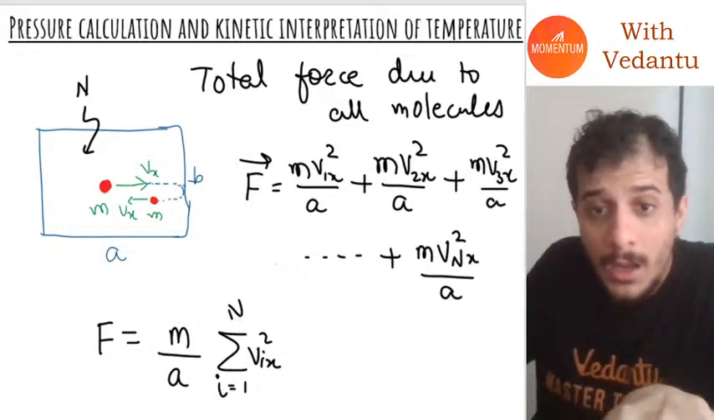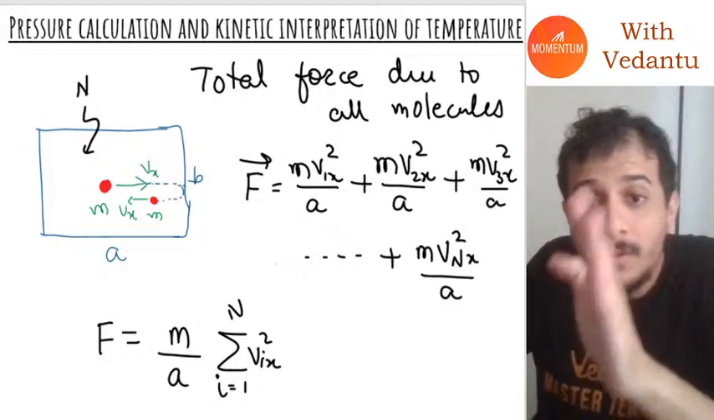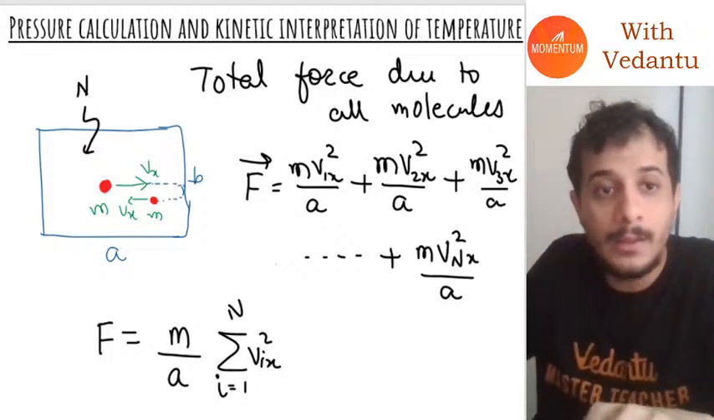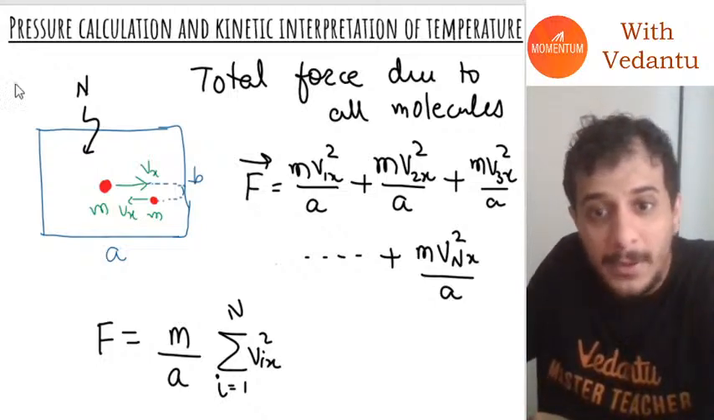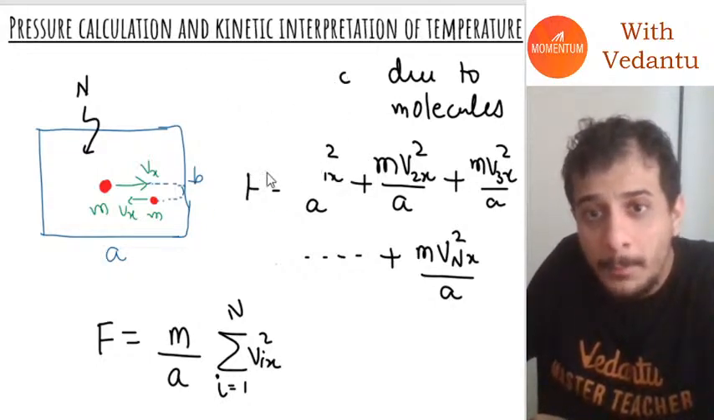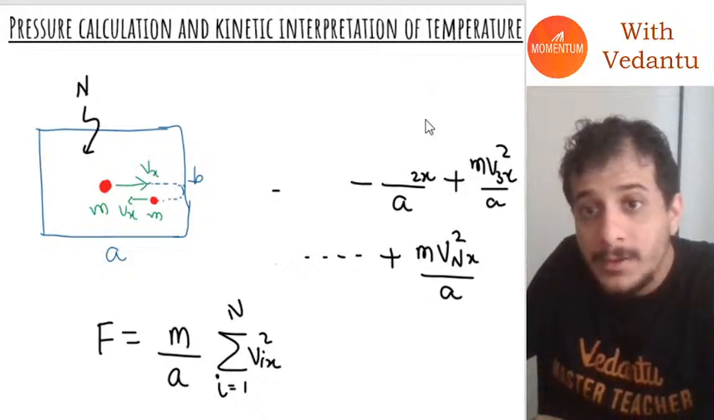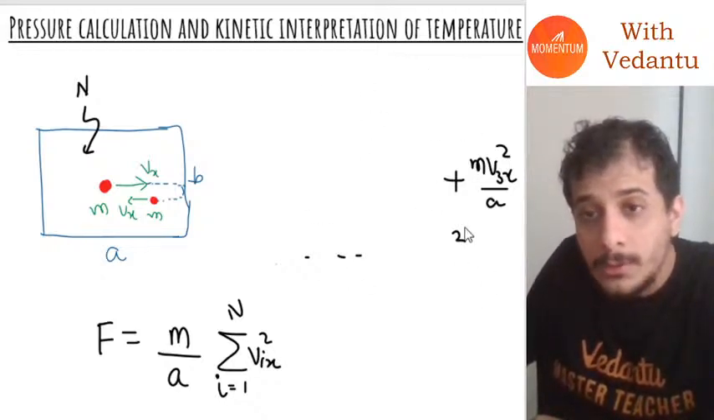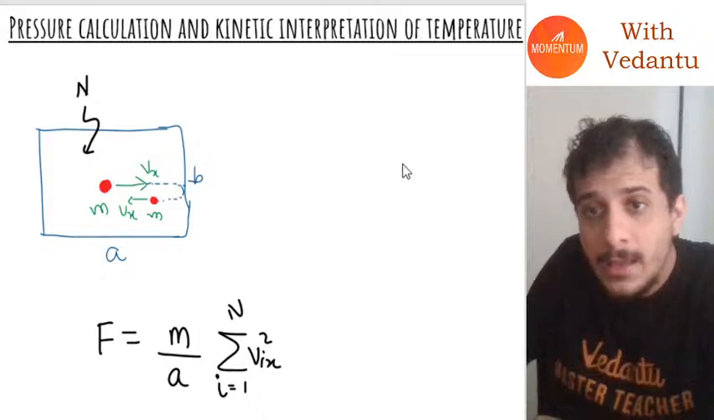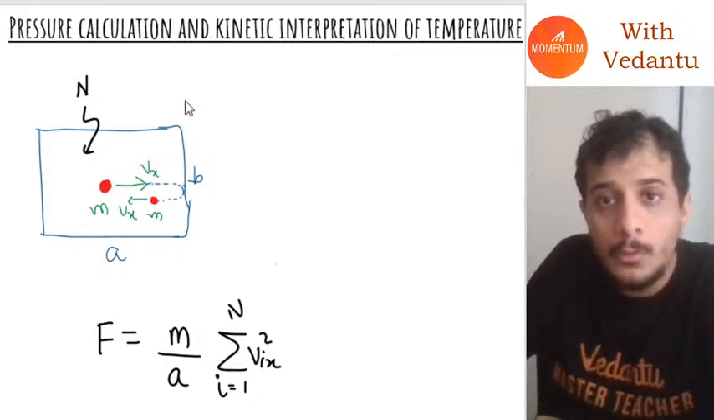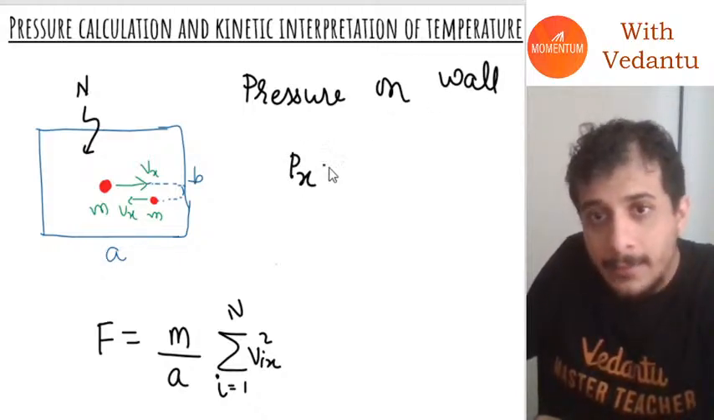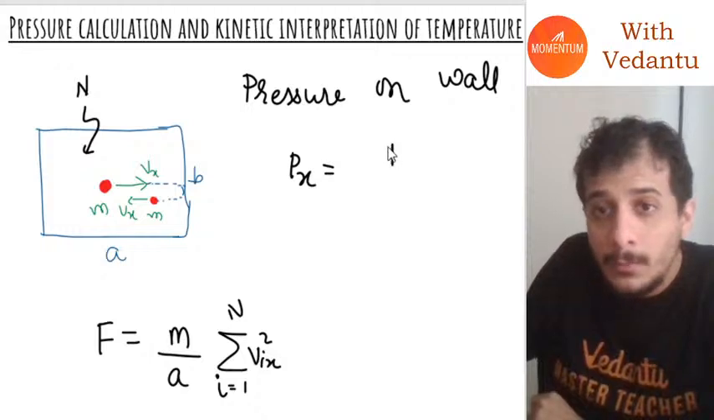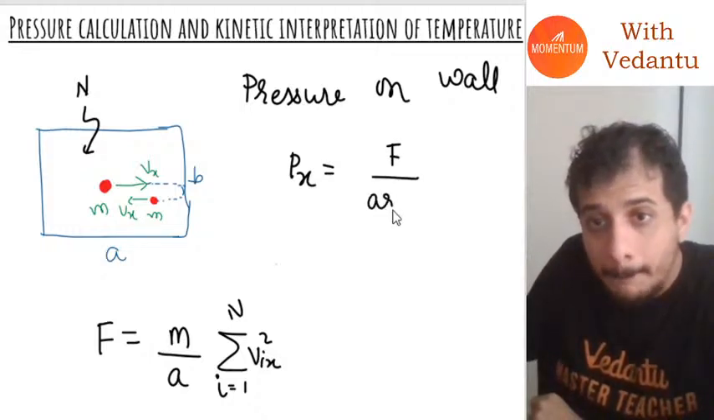Now guys, if this is the force on this wall, what will be the pressure on this wall? The pressure on the right wall, let's call it Px, will be equal to force per unit area.